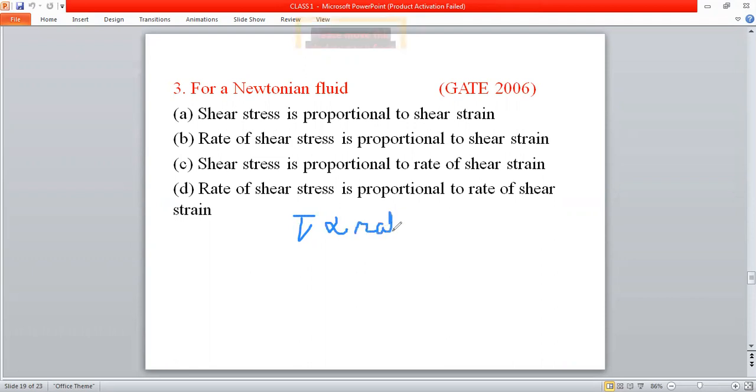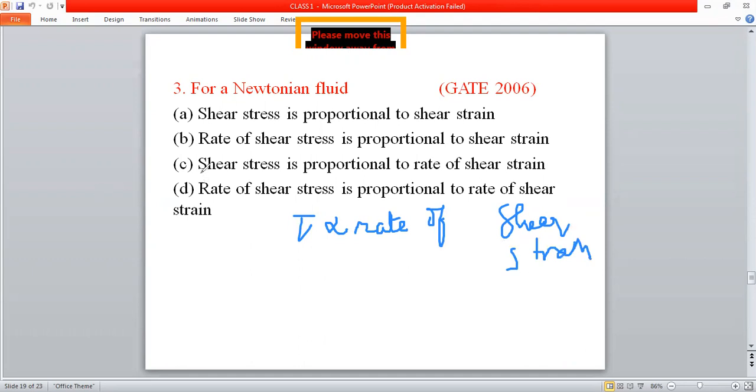Please keep it in your mind, it is rate of shear strain, not simply a shear strain. So the answer will be option C. Shear stress is proportional to rate of shear strain. So you have to first read the options, so that you can eliminate the wrong answers.